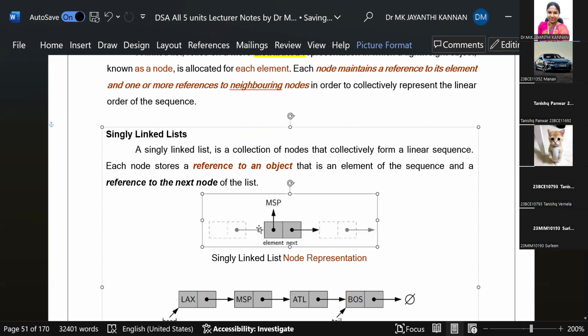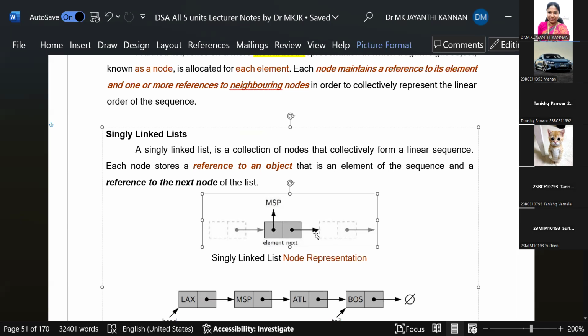For example, take a train, which has compartments, coaches numbered A1, B1, like that. B1 will have a connection to B2, and a connection to A2 also. If you get into any one compartment, you can walk inside the compartments to reach the previous compartment or the next compartment. Like that, in node representation, each node has memory space for storing the value and memory space for storing the address of the next node. Connectivity will be there.